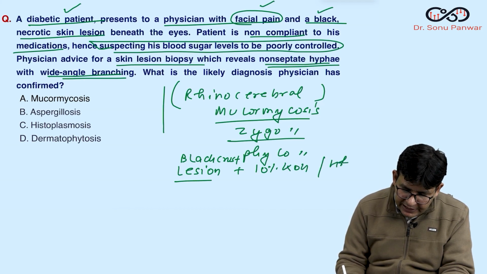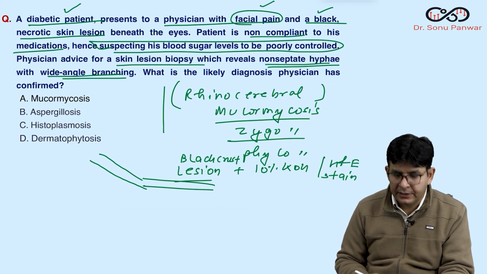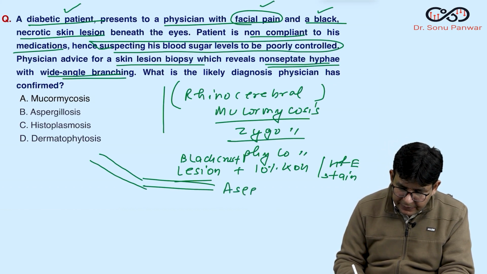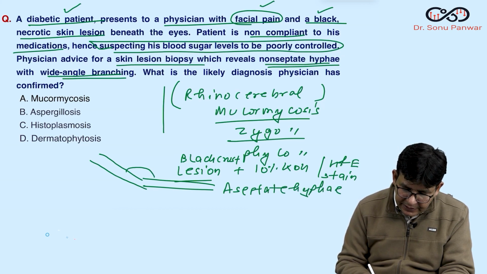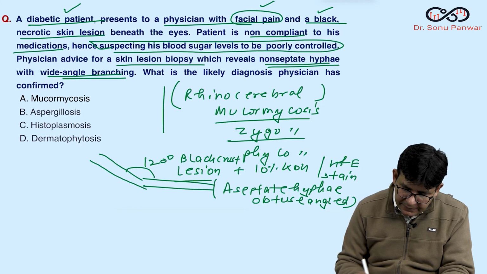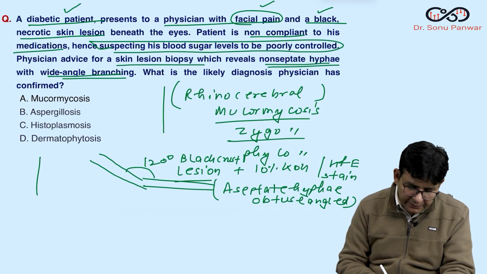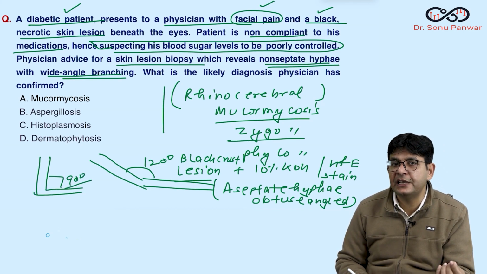and put it into 10% KOH or H and E stain, and you get this particular type of feature. What is that? Aseptate hyphae, obtuse angled. So this is obtuse angled aseptate hyphae, mostly wide angled, and it can also be in this form where the angle is 90 degrees, but for sure it is aseptate.